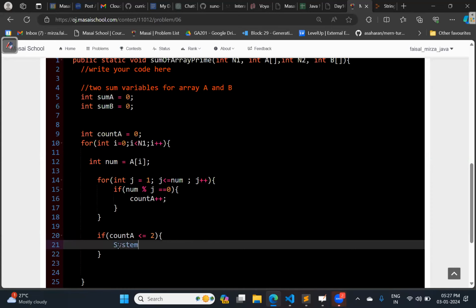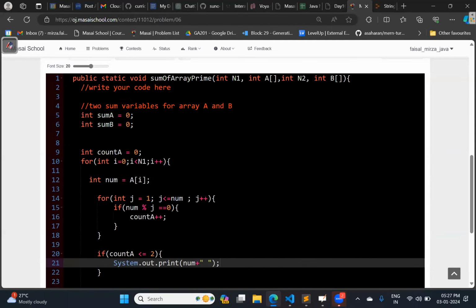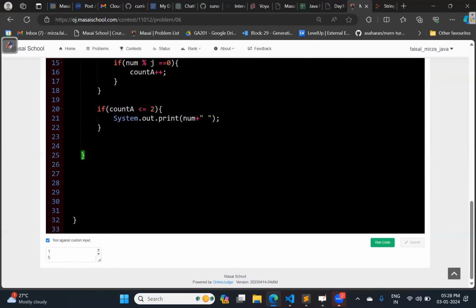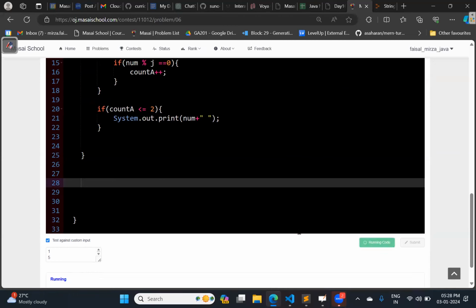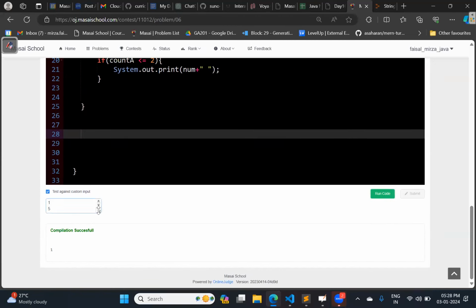So will I get a prime number? Let us see. System dot out dot print num. Let us see the prime numbers, whether we are getting the right prime numbers or not. Okay, let us run this. So we got 1.